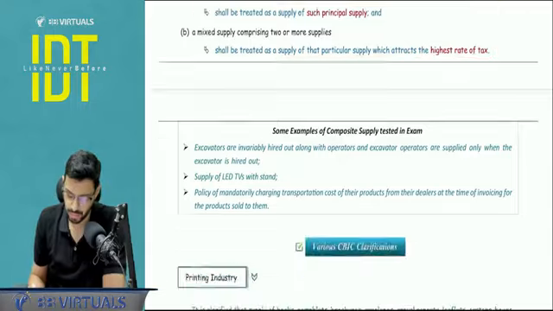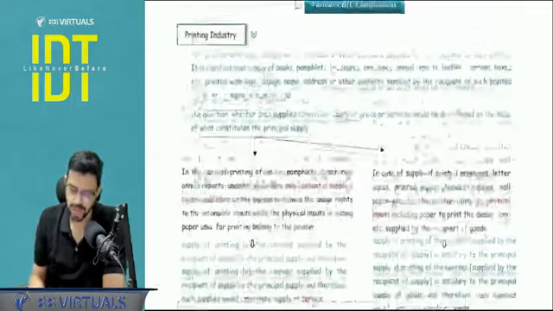Is this clear? Okay. Now there are 3 CBIC clarifications. Very simple.